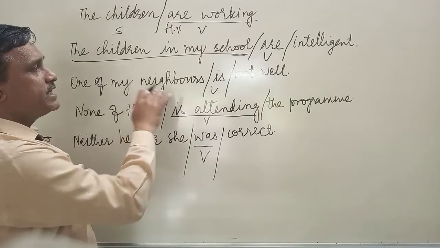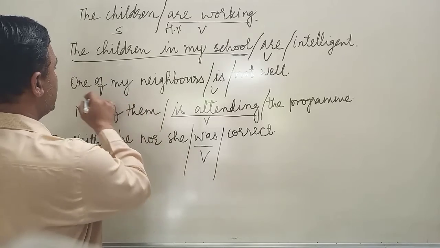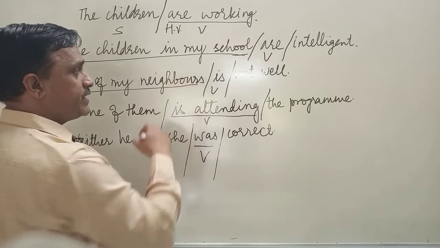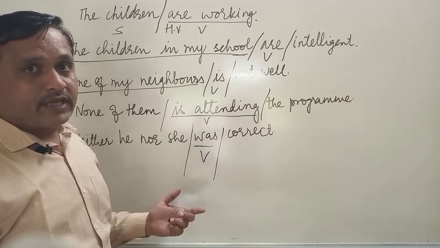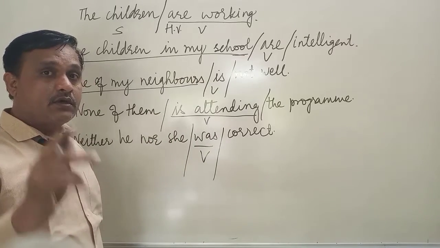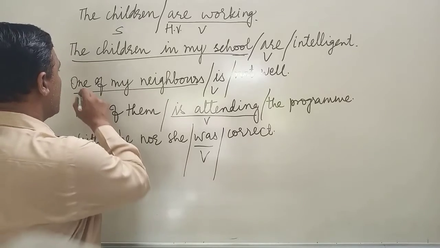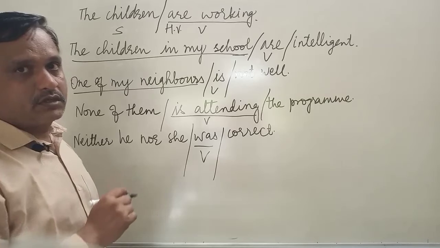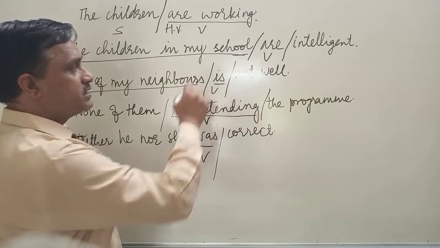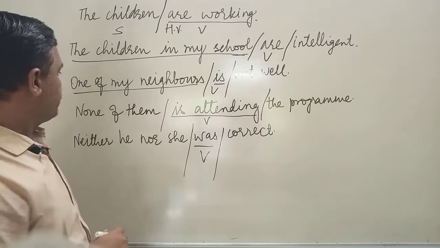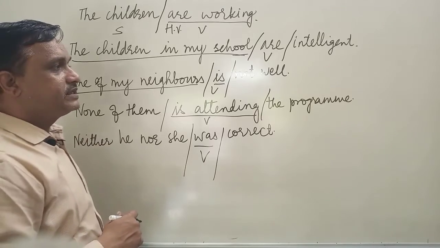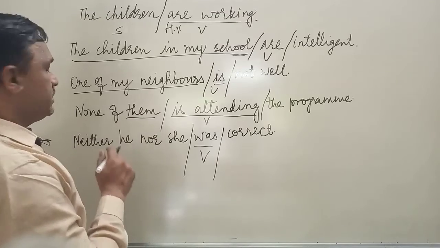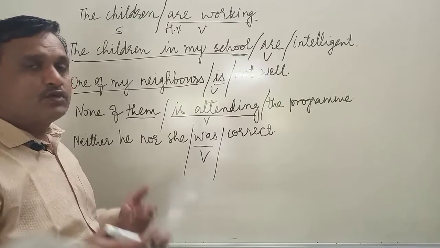Now one of my neighbors. Are there many neighbors? Yes, there are many, but we are talking about only one neighbor, one of my neighbors. So there is a single neighbor we are talking about, so we have taken the singular verb, is. Now none of them is attending the program. Here also them is plural, but we are talking about none, meaning no one.